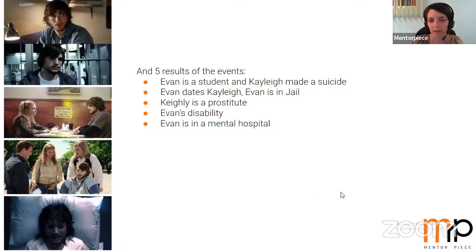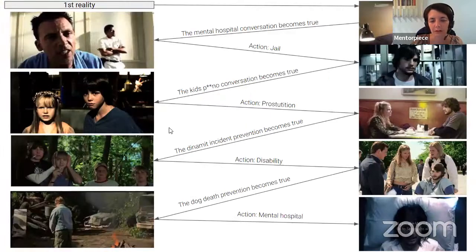So we have, again, 5 events and 5 variants of their reality for Ivan, connected with the errors, connected with the reasons and the results. Then the mental hospital conversation becomes true. Action: jail. After it, this is still true. The mental hospital conversation is still true.